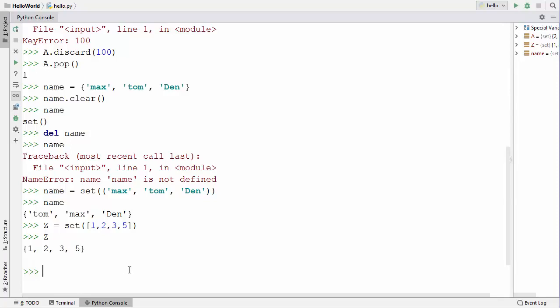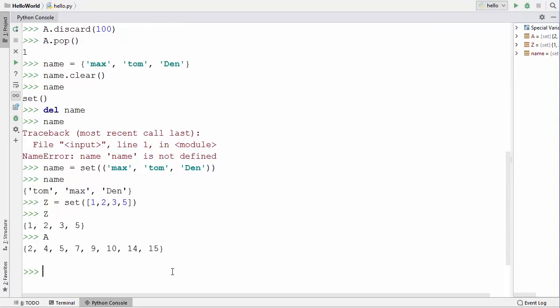Now similar to the mathematical set operations like union, intersection, difference, symmetric difference, you can also use these mathematical operations related to set on the Python sets also. So let's see how we can use this mathematical set operations on our Python sets. So let me once again define a set. I have already one set which is A, which contains these values, for example, and I will define a set B with some other set of values.